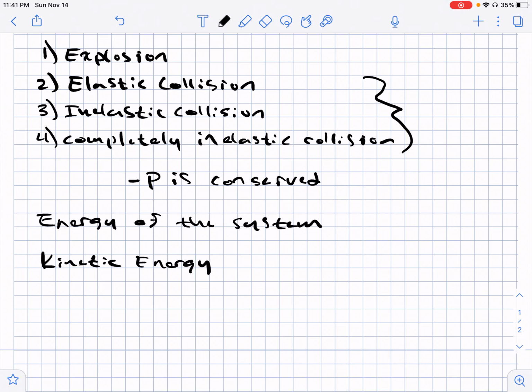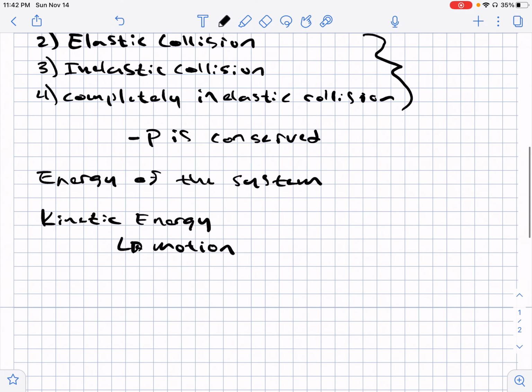And so you need to be able to calculate the kinetic energy of a system to see what kind of collision is taking place. And the kinetic energy is really just when we have motion taking place. So when you have objects in motion, then you have kinetic energy. And our calculation for kinetic energy is K, kinetic energy, is equal to 1/2 mv squared.